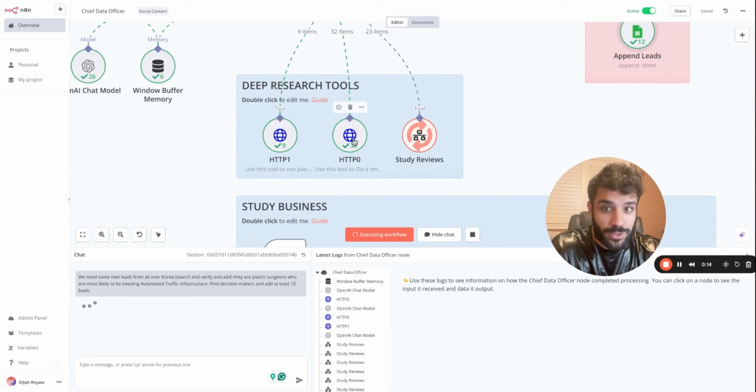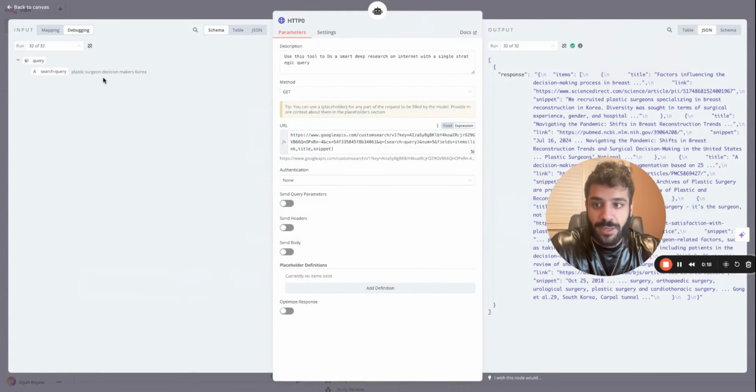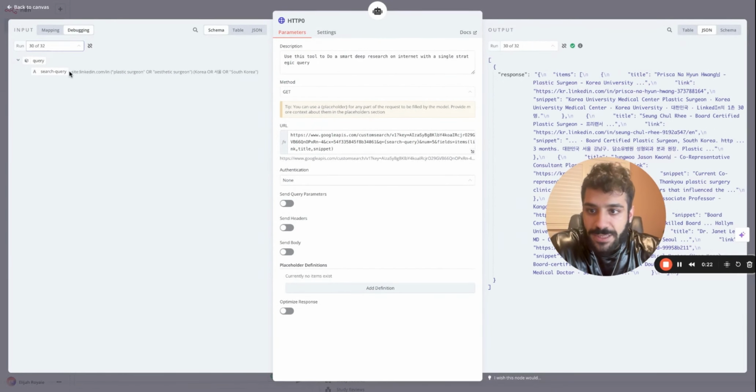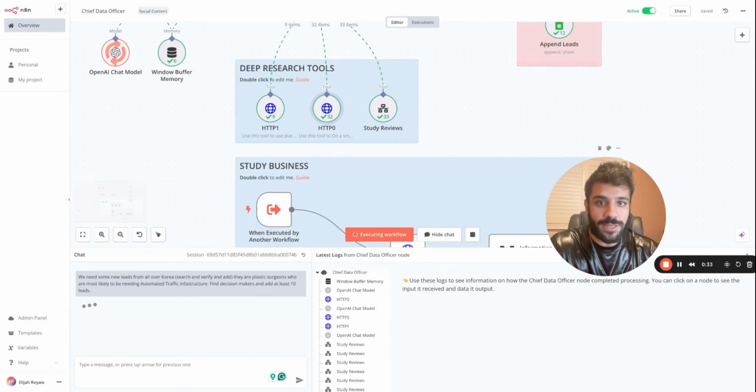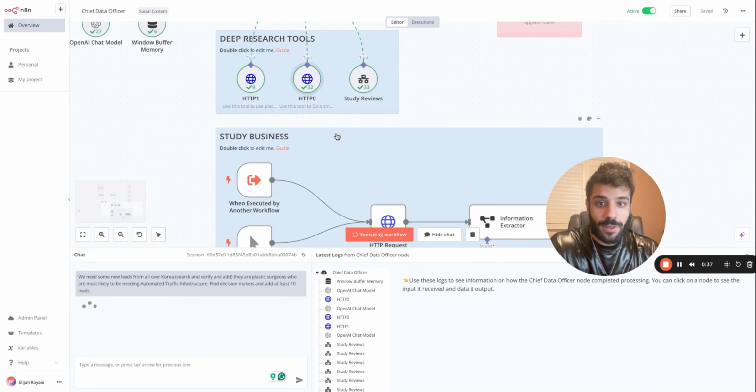It's doing research on the internet using a Dorking strategy, which is advanced searches. If you see here, if I go to any of these, you see that it's searching in LinkedIn, right? And it's searching for the profiles who have their Gmails. So it's doing all that, and it's finding all the clinics that I asked for, and it's doing a study review.